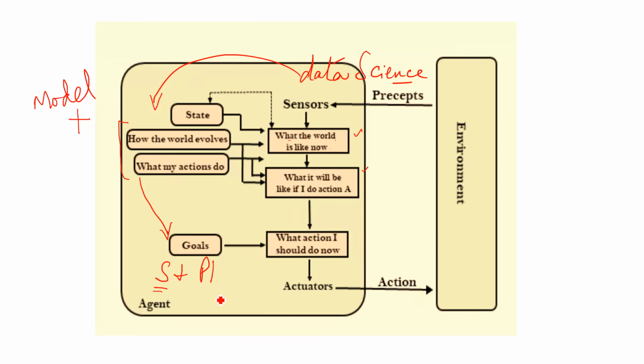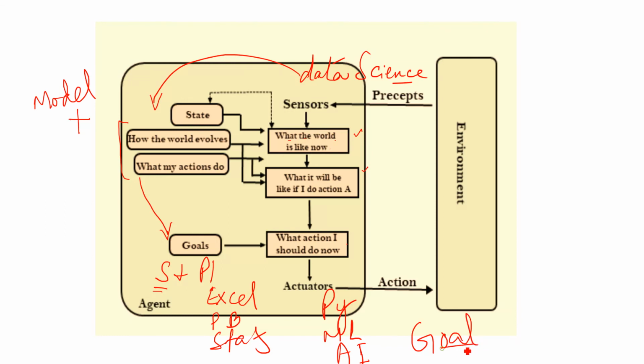So suppose here I will say that in order to become a data scientist you need the basics of Excel, you need some Power BI, right? And then I would say some statistics as well, Python programming language or any programming language, then machine learning, right? And the libraries of Python, and at the end I will say artificial intelligence. So this is our planning. We have to follow this route in order to become a data scientist, or simply you can say in order to achieve our goal. So these are goal based agents.